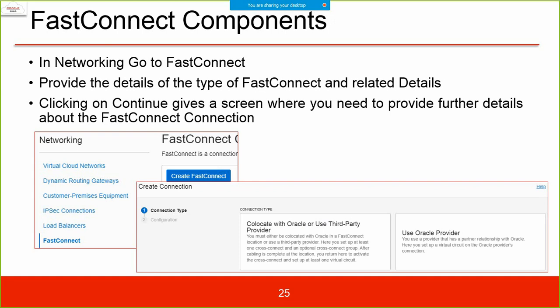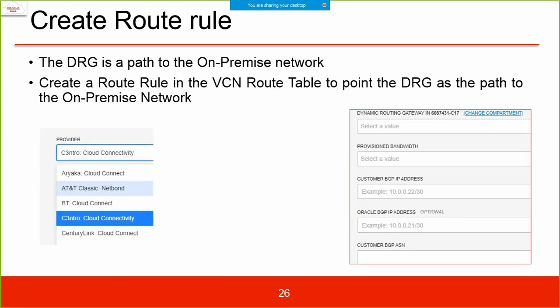In the networking, go to FastConnect. Provide the details of the type of FastConnect and the related details. Clicking on continue gives a screen where you need to provide further details about the FastConnect connections. Obviously you need to have details available with you. However, just going through the screens will be sufficient. Not necessarily will you end up with a successful connection, but understanding and getting used to the interface will be good enough, and you can reach out for the information you don't have.